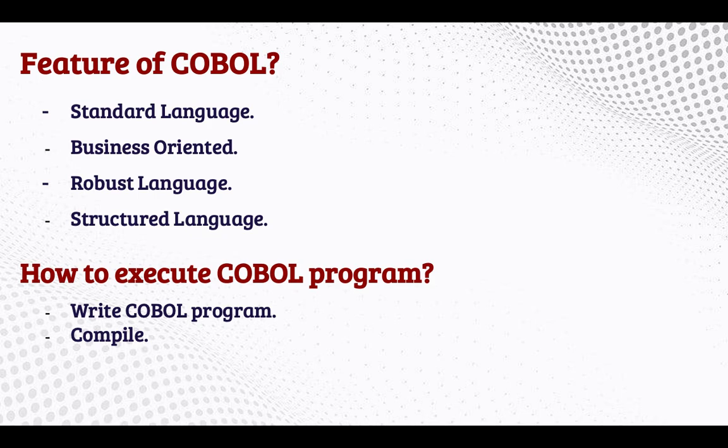The machine doesn't understand which purpose you are writing the program for and what your output expectation is, right? So in the compilation it will just check whether this line was coded properly or not, meaning syntax related errors. Once the compile is done and the code is converted to machine language, then we need to run the program. The operating system will execute the application program and give the output to the user. Then it will convert again from machine language to the user understandable language, which is COBOL, so that we can see the output.